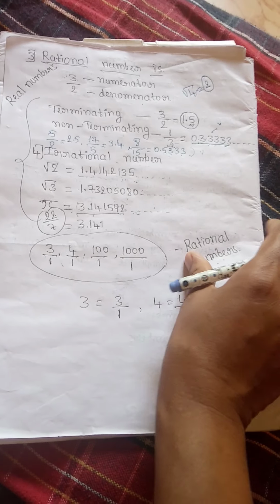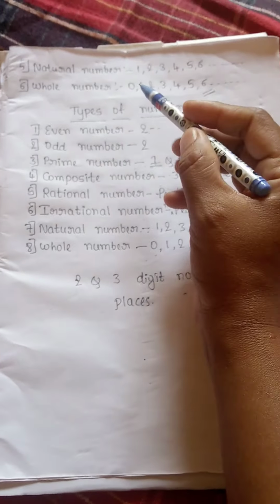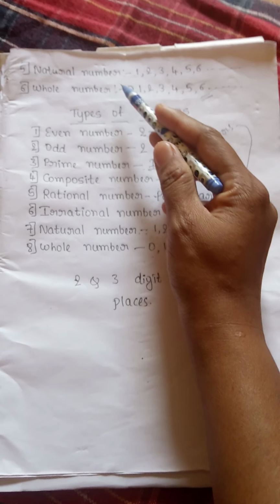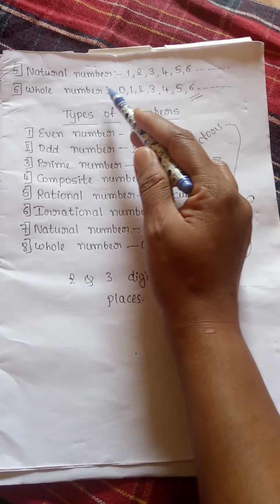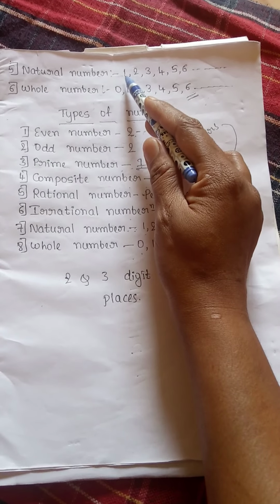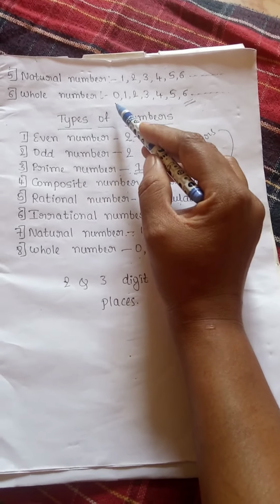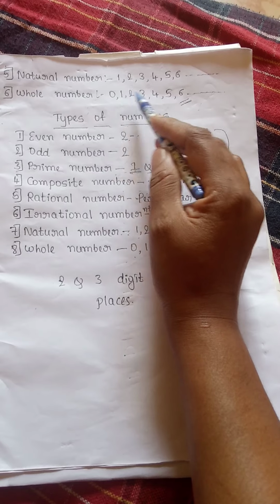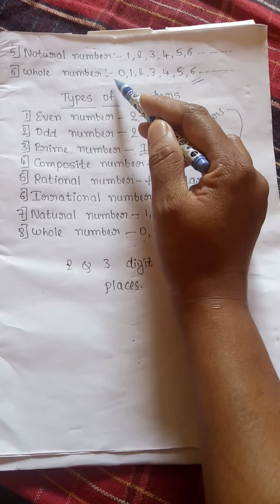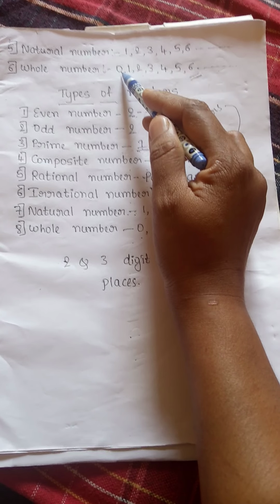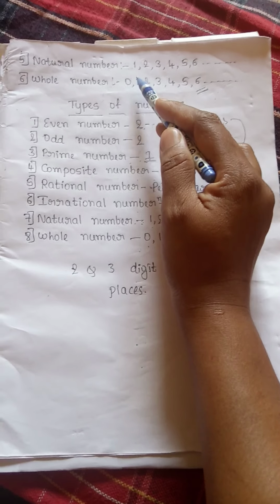Okay, now I am going to tell you about other types of numbers, that is natural numbers and whole numbers. Natural numbers start from 1, 2, 3, 4, 5, 6. Whole numbers start from 0, 1, 2, 3, 4, 5, 6. The only difference between natural numbers and whole numbers is 0. Natural numbers don't start from 0, whole numbers start from 0.